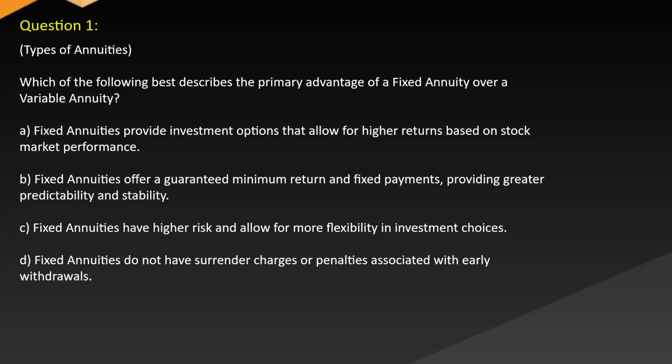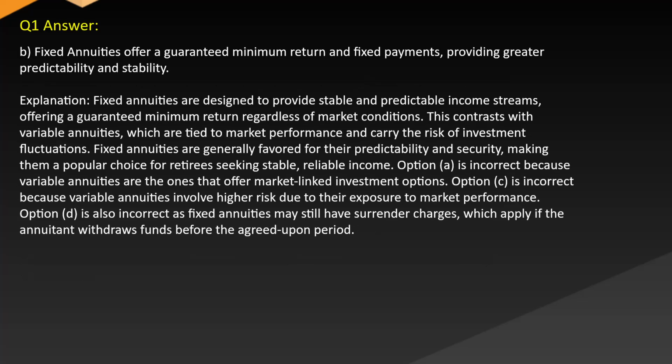C. Fixed annuities have higher risk and allow for more flexibility in investment choices. D. Fixed annuities do not have surrender charges or penalties associated with early withdrawals. Answer: B. Fixed annuities offer a guaranteed minimum return and fixed payments, providing greater predictability and stability.